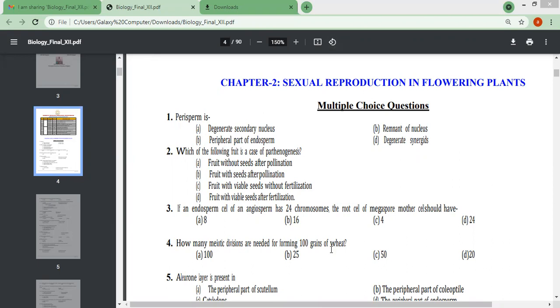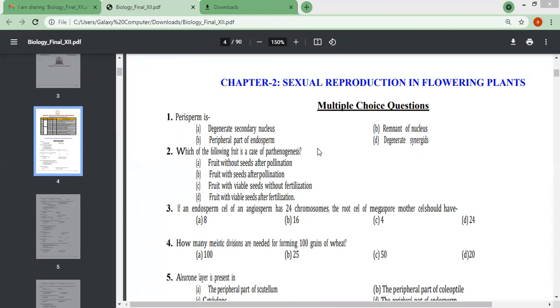And here again, I'm with standard 12th biology. According to the new pattern, chapter wise questions as I told you all, completely case based, assertion, MCQs, everything. So this is from chapter 2, sexual reproduction in flowering plants.